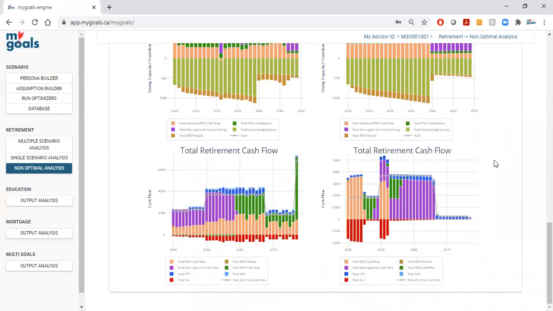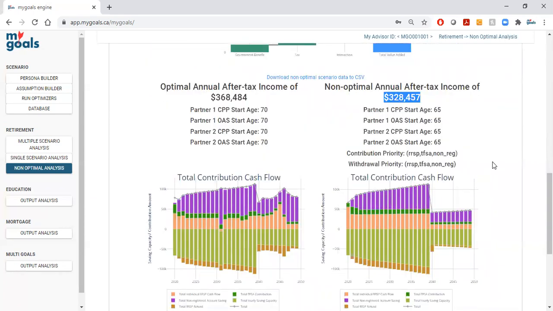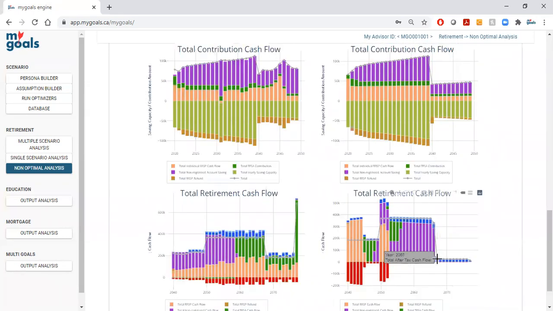Looking at the withdrawals and the non-optimal on the right, we're forcing through our income of 368, and we run out of money well in advance of retirement. We do not achieve our goal of legacy. And then the 328 would be the income that smooths this out.